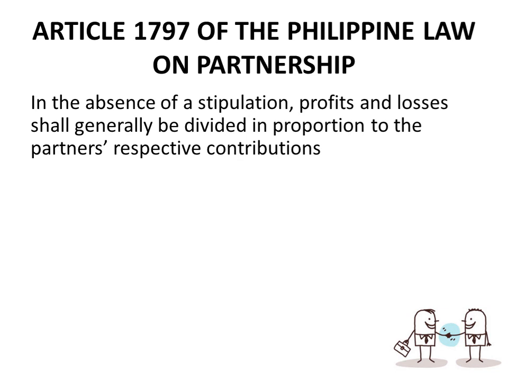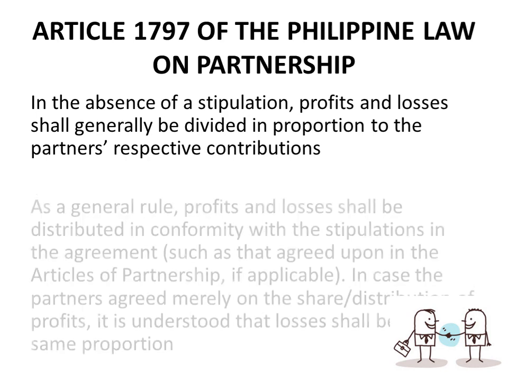So meaning if in the articles of partnership there is no stipulation as to profit and loss, as a general rule, it should be divided according to the partnership capital because this would be just and equitable among the partners. But normally, in the absence of a stipulation for loss, and there is a stipulation for the profit, loss follows also the profit distribution.